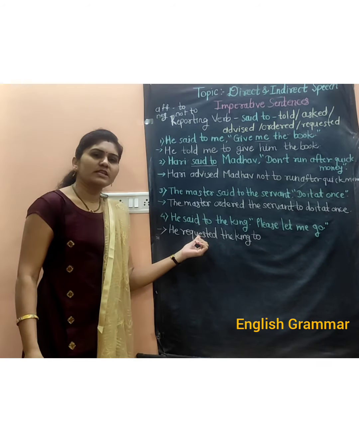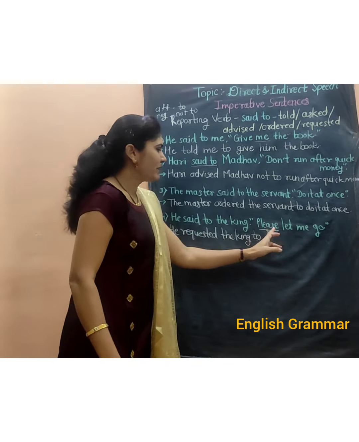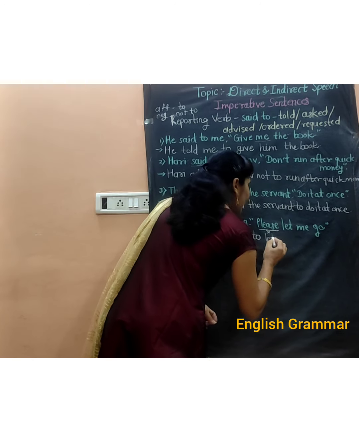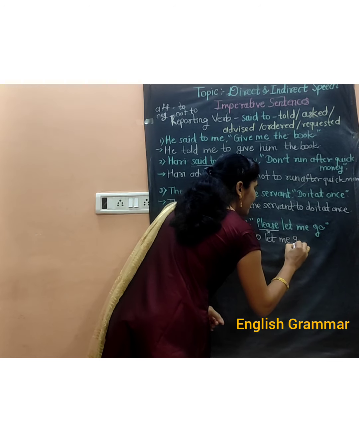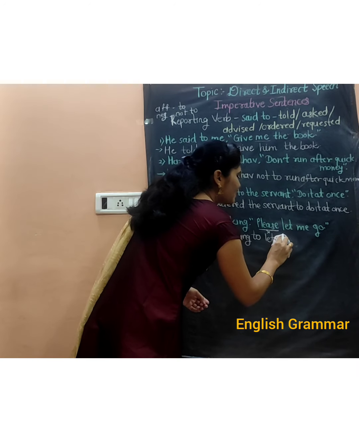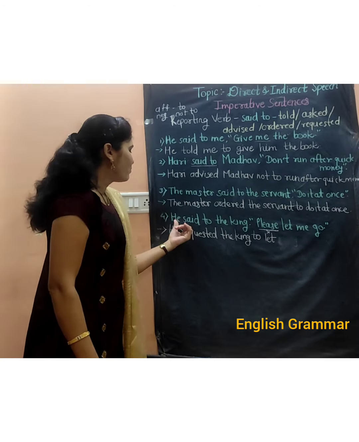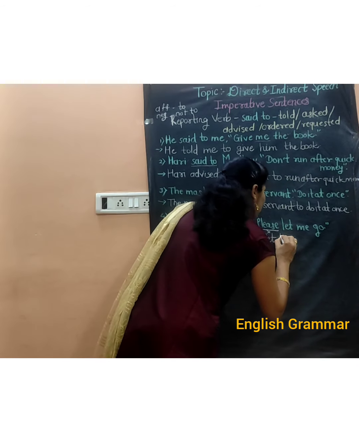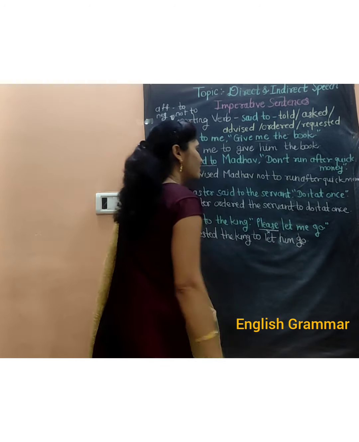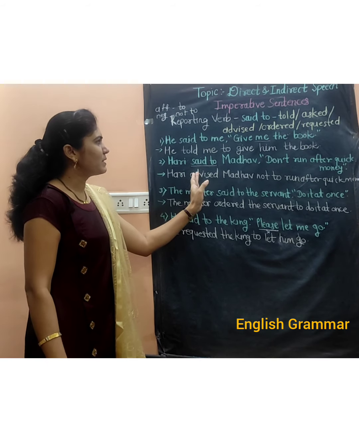So here we have written requested, so there is no need to write please again. We will write directly the verb and then the remaining sentence. But here we have made some changes. Here me is given. So instead of me, we will write him. Let him go. Full stop.